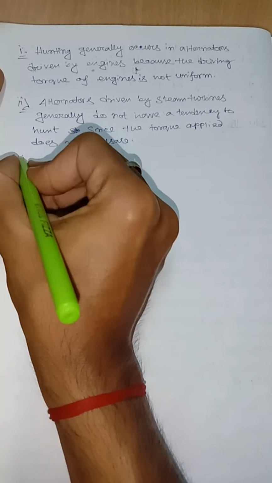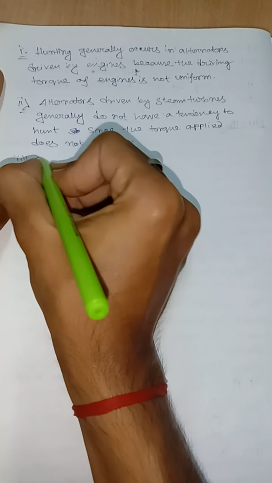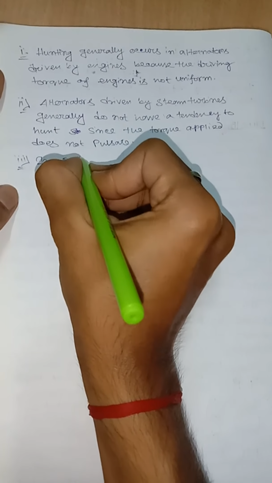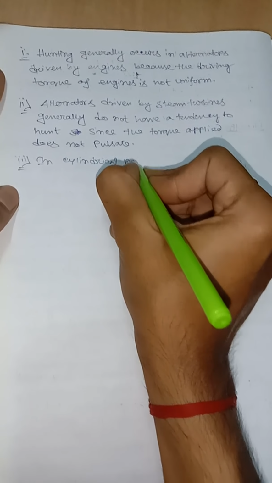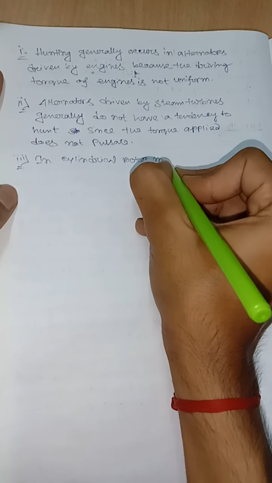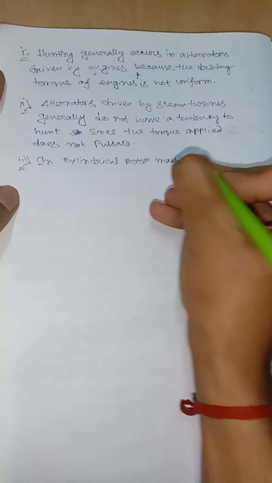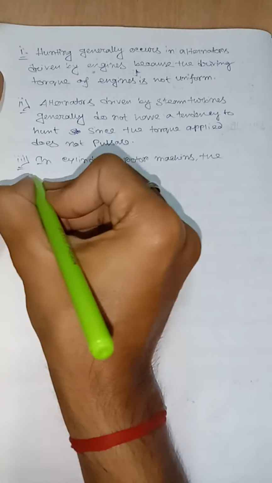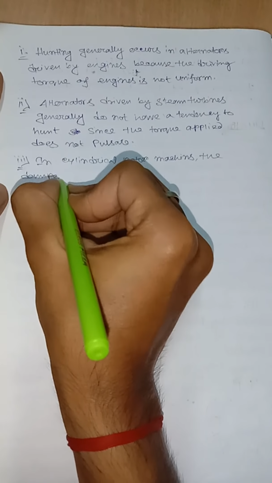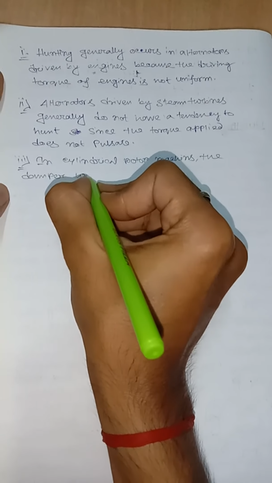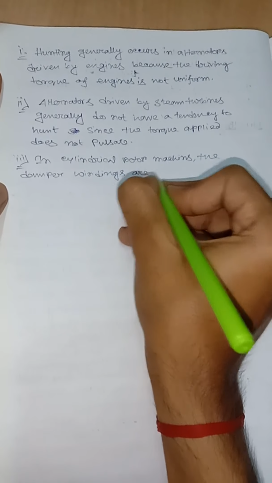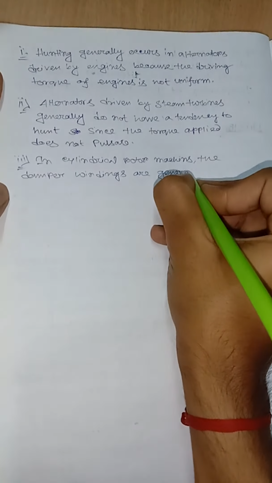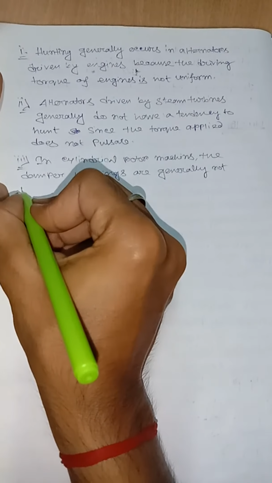Number 3, in cylindrical rotor machines, the damper windings are generally not used.